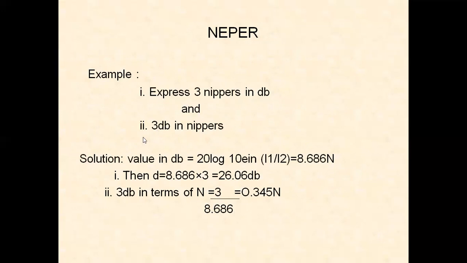When we divide 3 dB by the 8.686 value, we get the value in terms of nepers. So when decibels is given, we can convert it into nepers. When nepers is given, we can convert it into decibels using this particular formula.